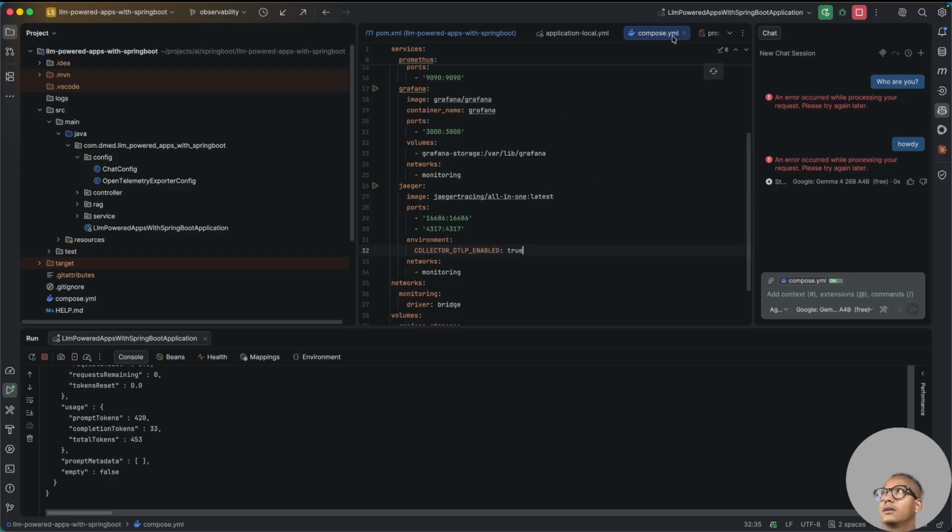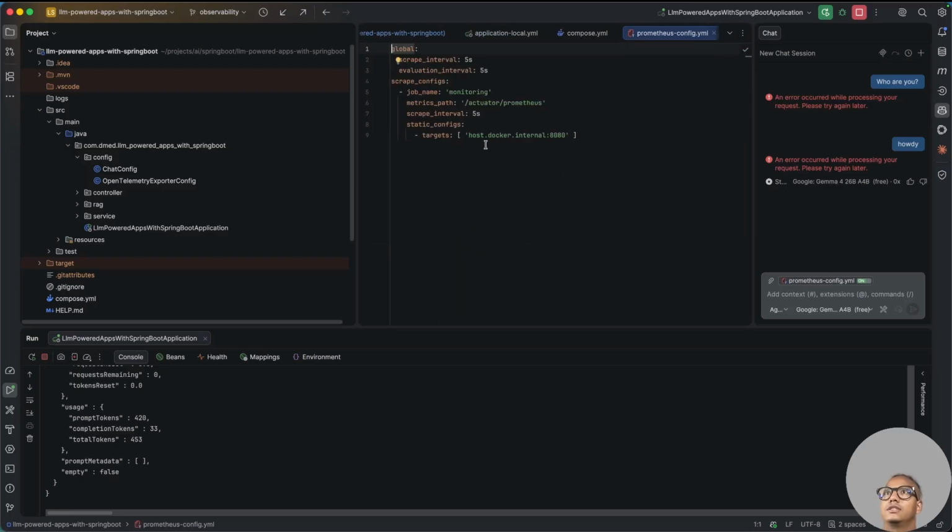Let's go and configure Prometheus now. This is what is used. I showed you the status, the configuration, right? This is the scrape interval. Every 5 seconds, it is going to try to fetch the metrics. The evaluation interval is 5 seconds as well. Scrape configuration, so this is what we saw in the status. The job name is monitoring. The metrics path is from the actuator Prometheus where we exposed Prometheus, right? And this scrape interval is similar to the global one.